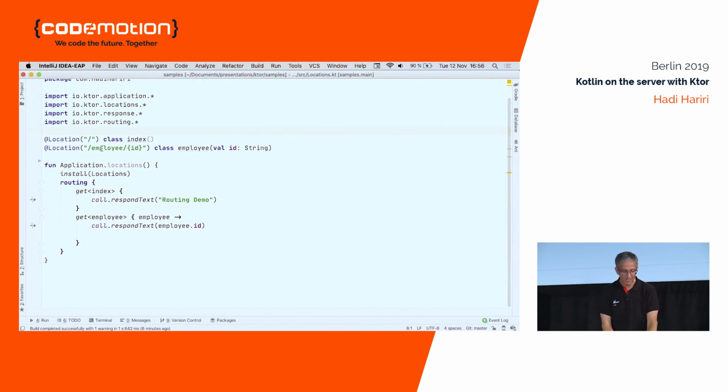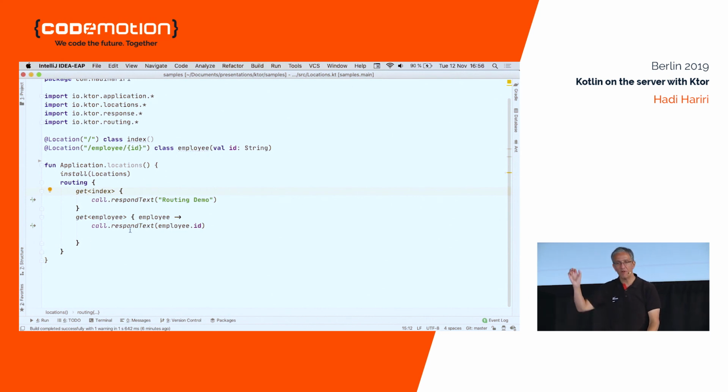But this location, basically what it does is try and do strong typing for routes and for parameters. So it uses this concept of annotation of location, class, lowercase, because this isn't a real class, and defining the name of the route. So in this case, I have an index route and I have an employee route, and the employee route has a single parameter, which is ID. And then here I do install, but instead of doing get in brackets string, I do get index.